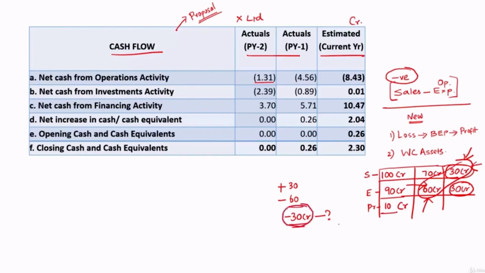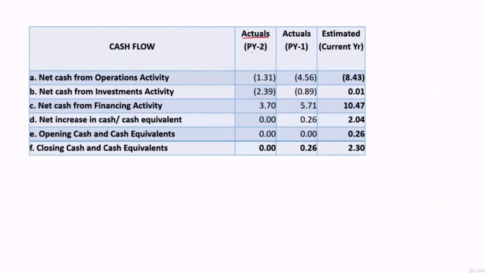So if you look at their net cash flows generated from operation, they have actually paid 30 crore more. So from where they got the money? They got money either from cash flows under investment activity or cash flows under financing activity. Okay, so those kind of questions and all will get answered when you analyze the cash flow statement. Now in this case, your sanctioning authority will be worried with this figure. Okay, so in previous year 2, in their operation they had outflow of 1.31 crore. It is not only in operations, under investment also they had 2.39 crore outflow.